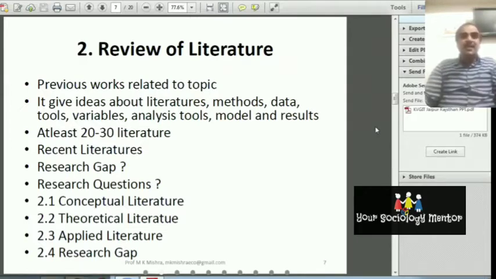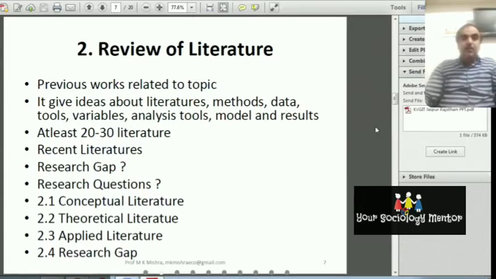So in the literature review, your research gap should be very, very important, and you should make a strong research gap. If you are interested in taking a project from ICSSR, UGC, DST, IMF, or World Bank, you are interested in working on major projects. For major projects, there is a condition that you have already done minor projects and have experience of doing research.